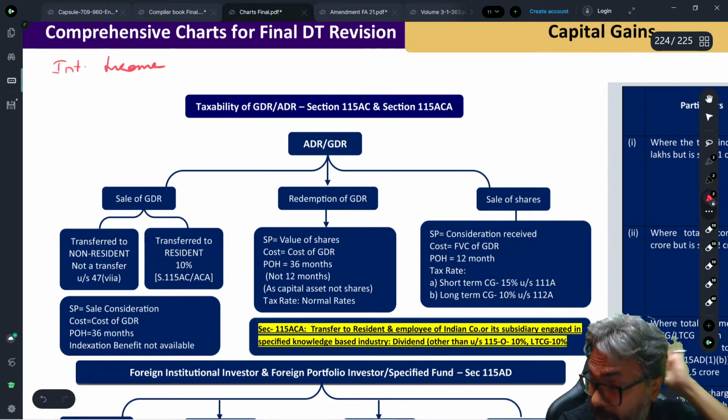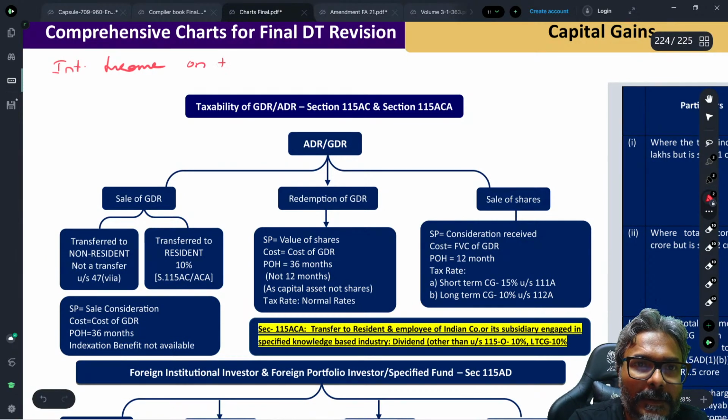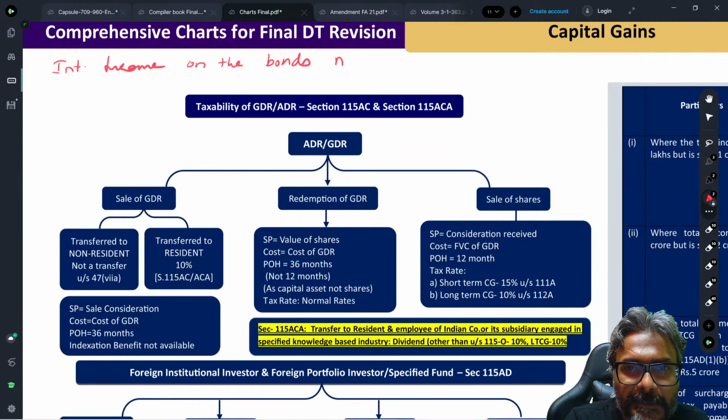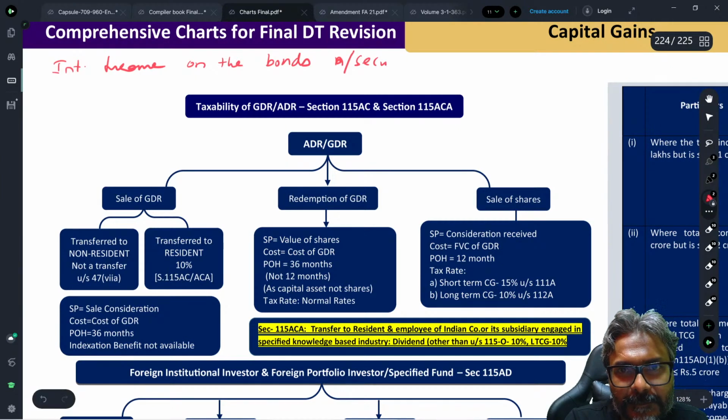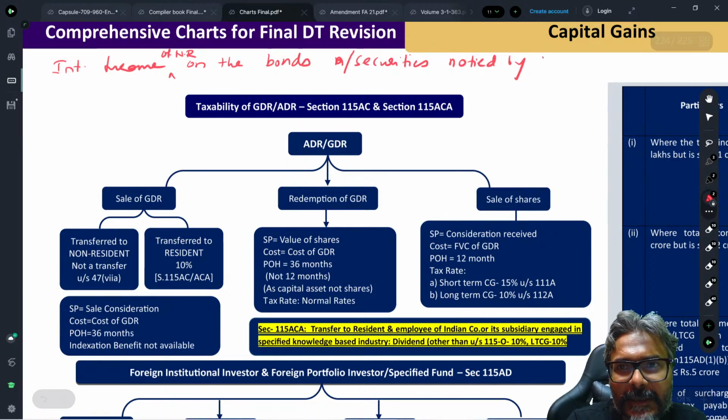Interest income on the bonds or securities notified. Interest income of a non-resident on a bond or security notified by the central government.